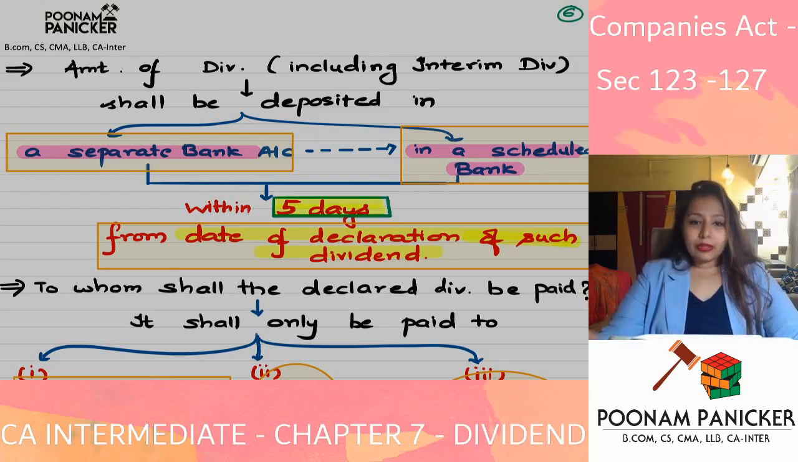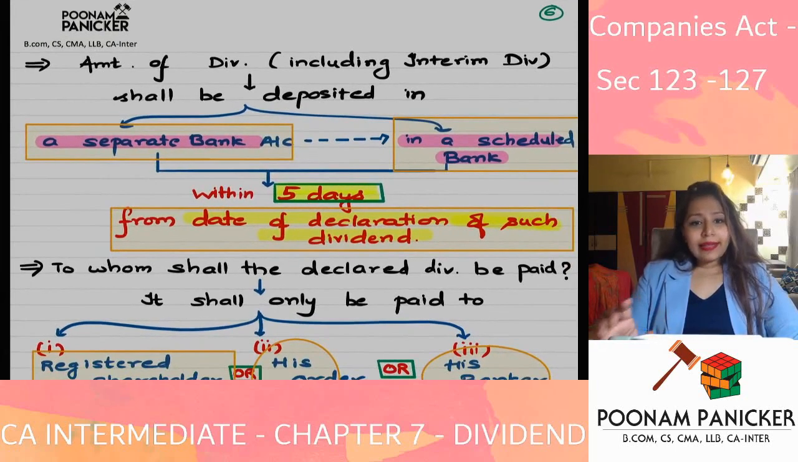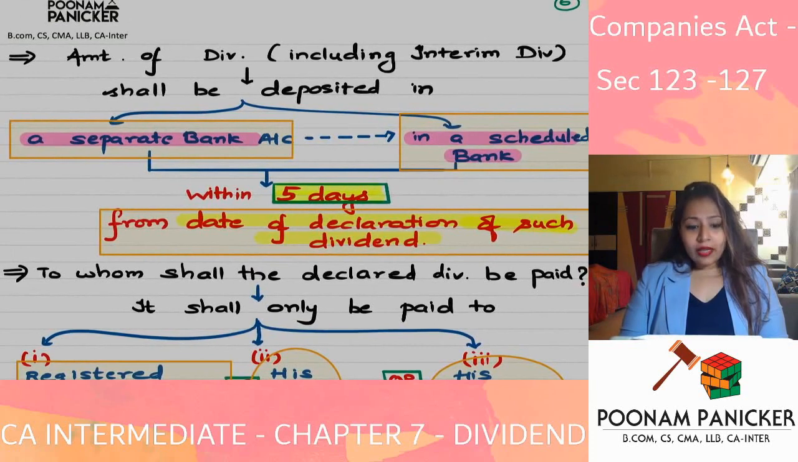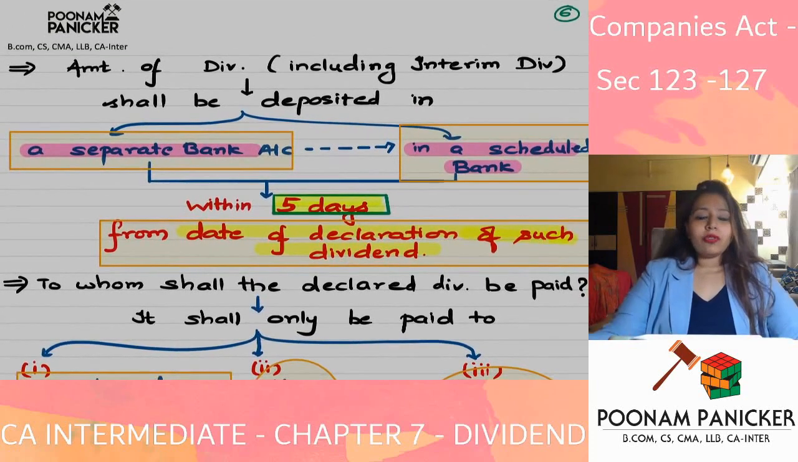It will be deposited in a separate bank account in which bank? In a scheduled bank within a period of how many days? Within a period of 5 days of the declaration of dividend. Yes. Because the logic is, once the dividend is declared, it is not the company's money anymore.